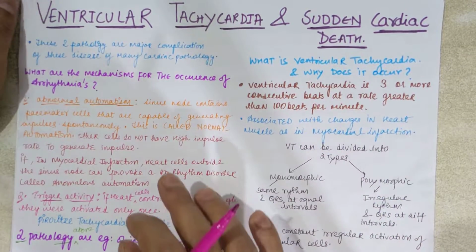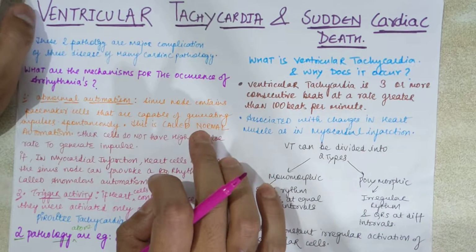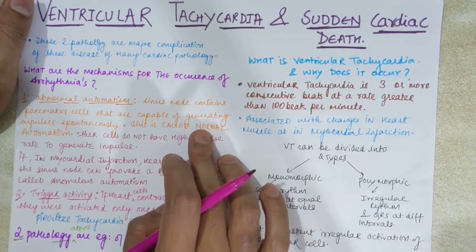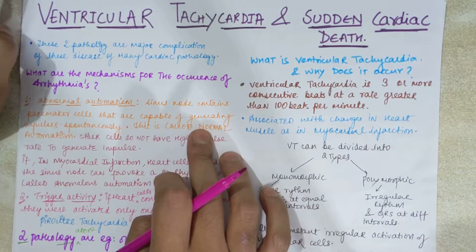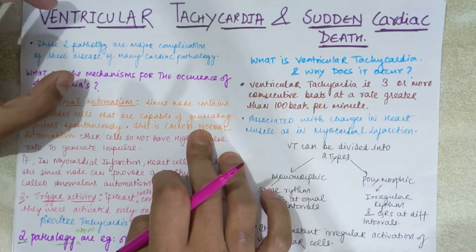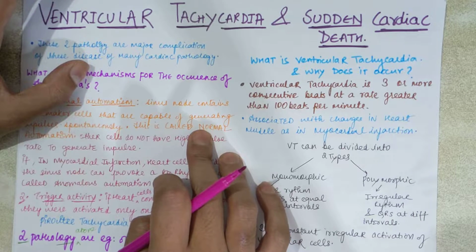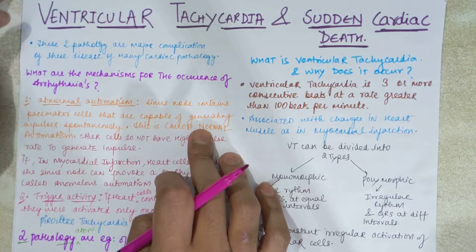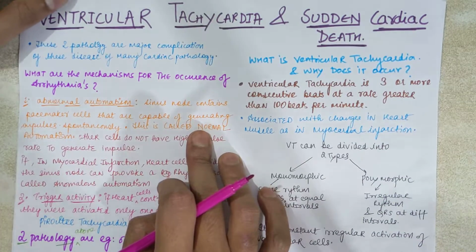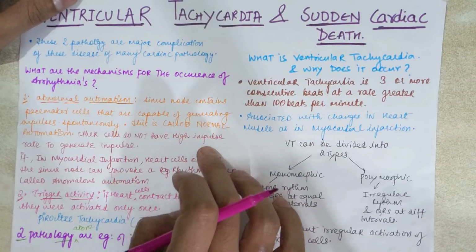Hello everyone. In this video, we'll be discussing ventricular tachycardia, that is VT, and sudden cardiac death. These two pathologies are major complications of many cardiac diseases. These are the most common complications of many heart diseases. So what are the mechanisms for the occurrence of arrhythmias?